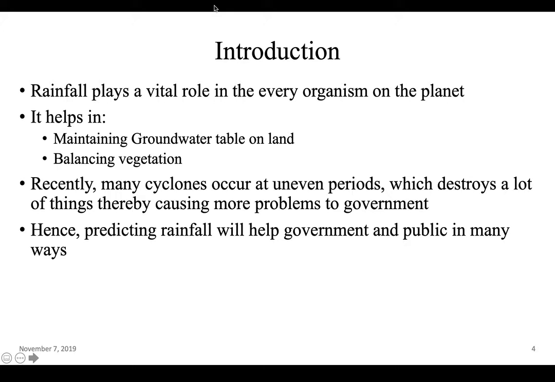So, why rainfall prediction? Rainfall plays a crucial role in the lives of every organism on the planet. It helps in maintaining the vegetation and improving the groundwater table. Recently, there have been many cyclones in the southern part of India, which have taken a lot of lives and damaged a lot of properties. These cyclones have cost the government millions and millions of dollars to repair the damage. So, if rainfall can be predicted, it will help both the government and the public.